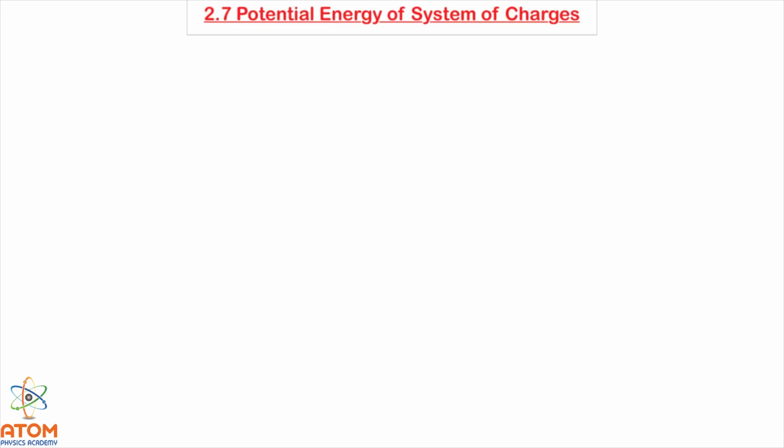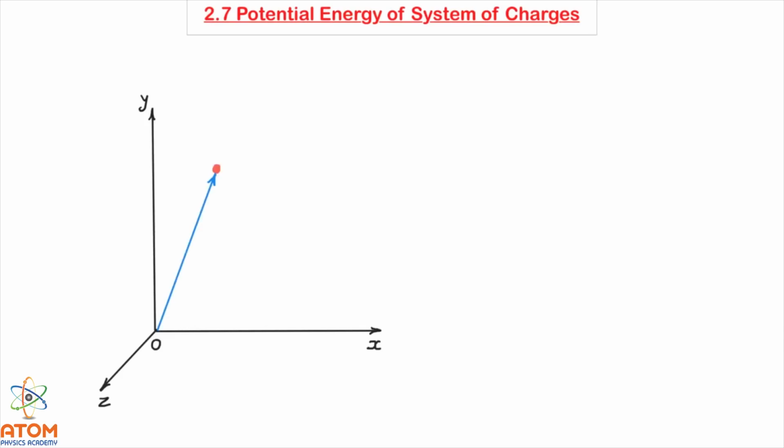Let us do that. First I'll draw a Cartesian coordinate system, and in this system I'm bringing a charge q1, this is charge q1, from infinity at a position vector r1. Let me write down that this is position vector r1 and this is our charge q1.